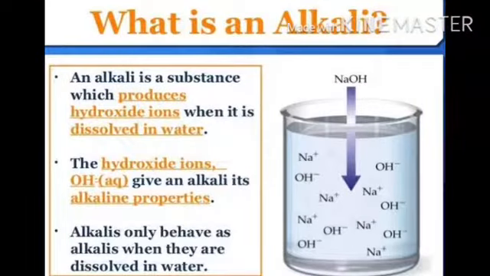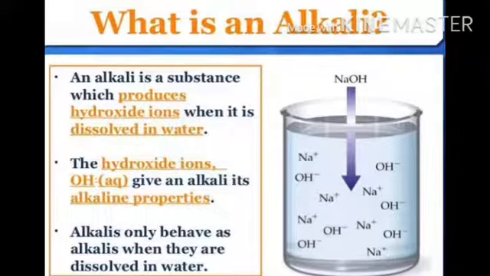Now what are alkalis? Soluble bases are called alkalis. An alkali is a substance which produces hydroxide ion, OH minus ion, when it is dissolved in water. The hydroxide ions, OH aqueous, means in liquid in water, give an alkali its alkaline property. Alkalis only behave as alkalis when they are dissolved in water.